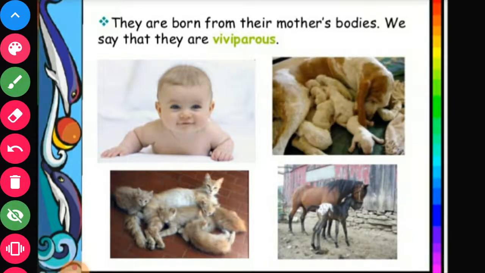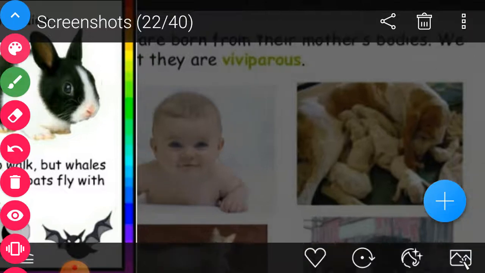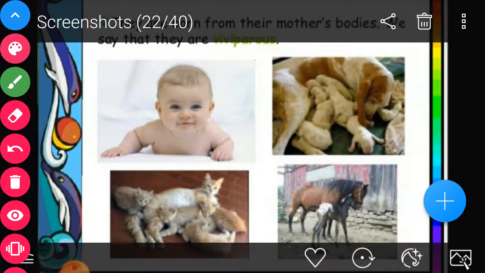They are born from their mother's body. The mother gives birth to the young ones. We say that they are viviparous because they give birth to young ones.